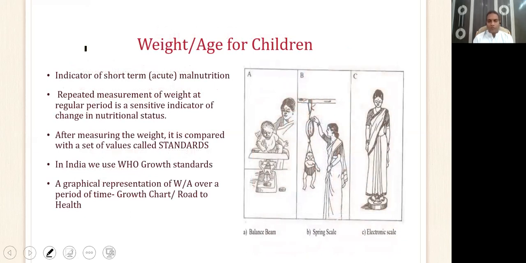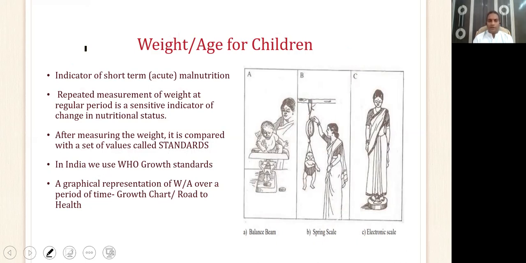Now let's come to the anthropometrical measures used for children. The most common anthropometric measures used for children are weight for age, height for age, and weight for height. As far as weight for age is concerned, it is one of the most popular measures which we use. It tells about the short-term malnutrition or the present status of the child, right? However, if you track the weight for age of the child over a period of time, then it becomes a very sensitive indicator of change in nutritional status.